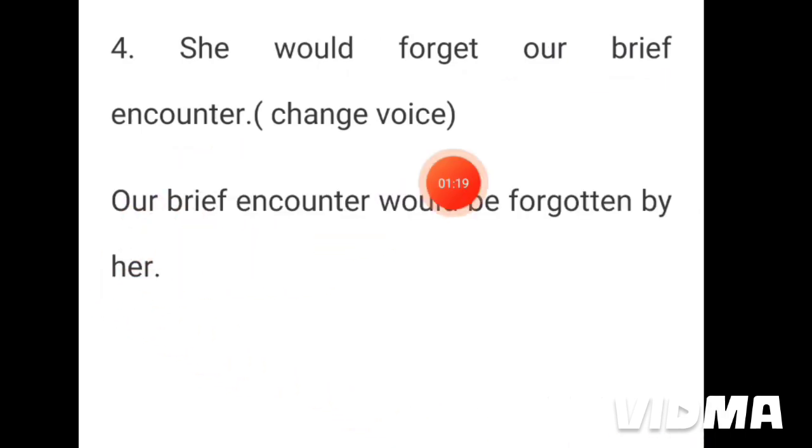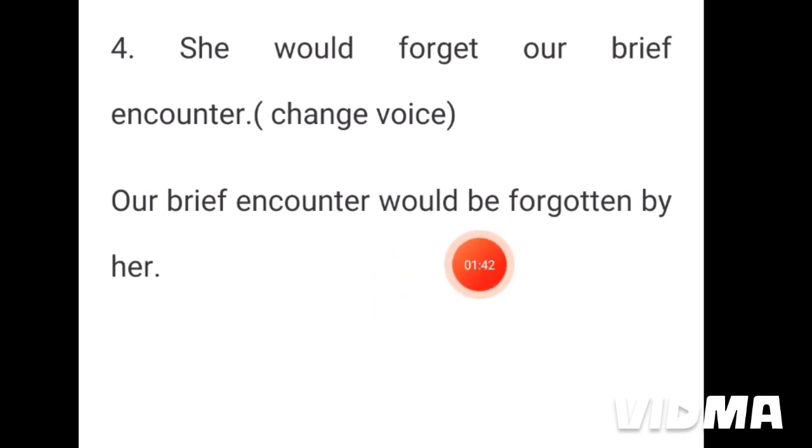Our brief encounter, this object, has come to the beginning of the sentence. Would is placed as it is, and we have used a be verb here, because we know if there is a could or would in the active voice, then we have to use a be verb.